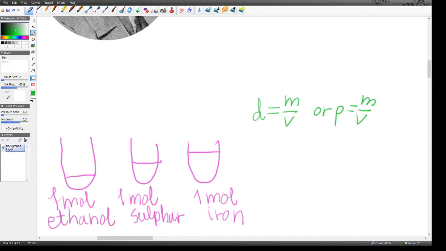In terms of solids, we tend to use mass in either kilograms or grams. I'm going to use grams here. And we tend to use the volume of solids as centimeters cubed. So the unit that we're going to get is grams per centimeter cubed. And as an example, the density of copper is 8.96 grams per centimeter cubed. So that's the density of copper.